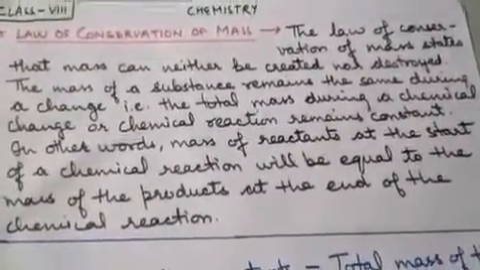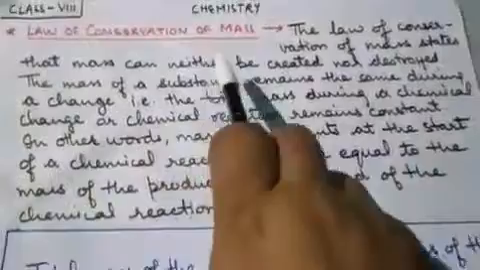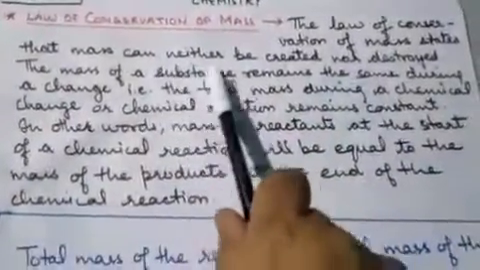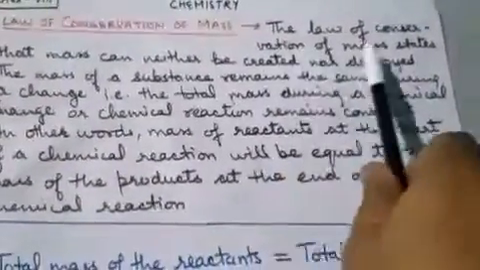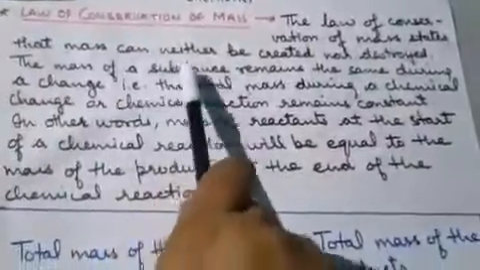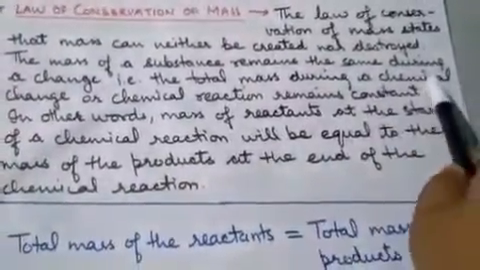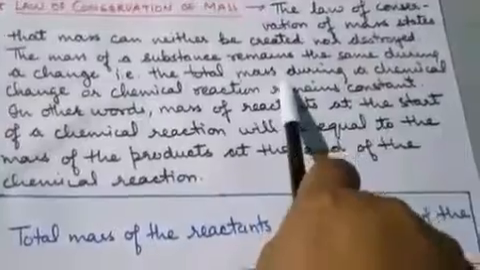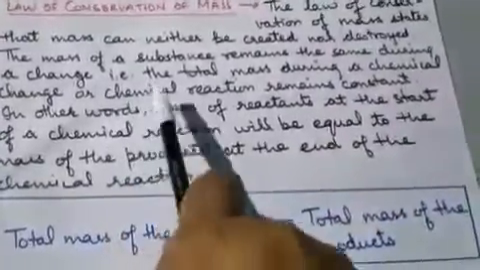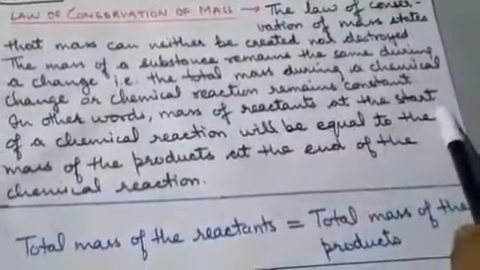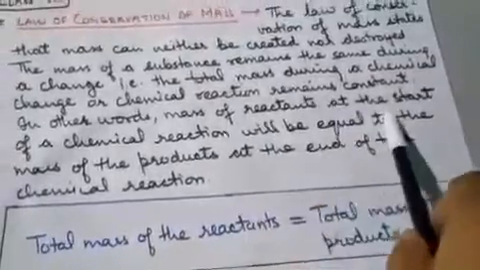Now our next topic is the law of conservation of mass. So what is this law of conservation of mass? The law of conservation of mass states that matter can neither be created nor destroyed. The mass of a substance remains the same during a change. That means the total mass during a chemical change or a chemical reaction remains constant.